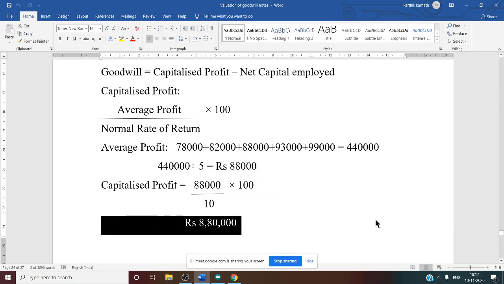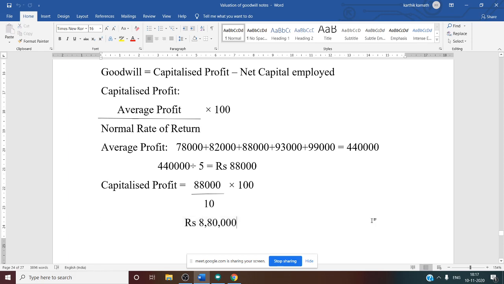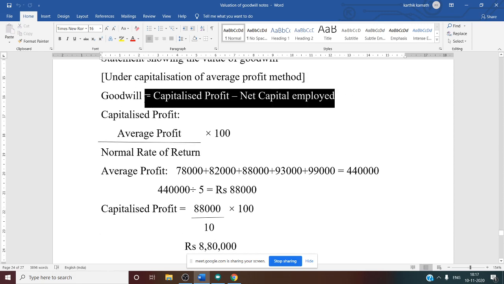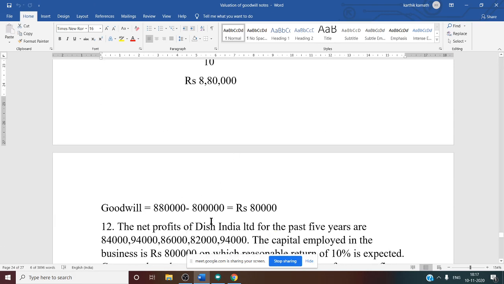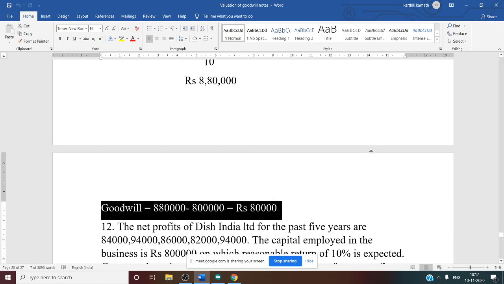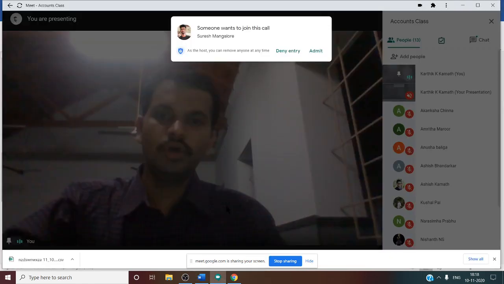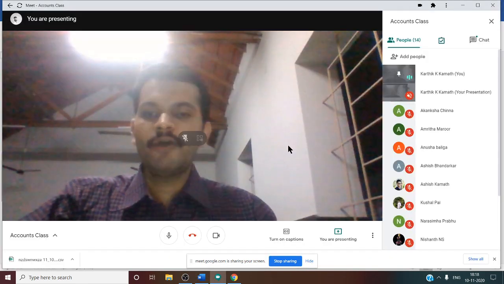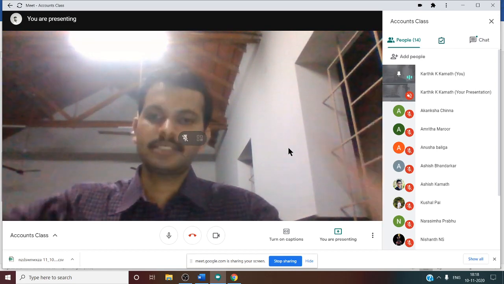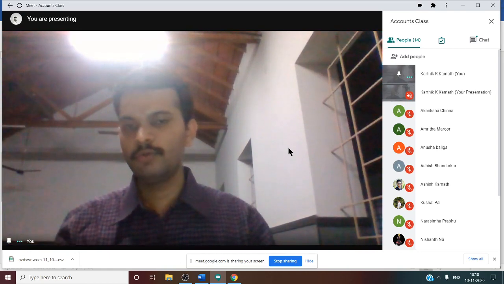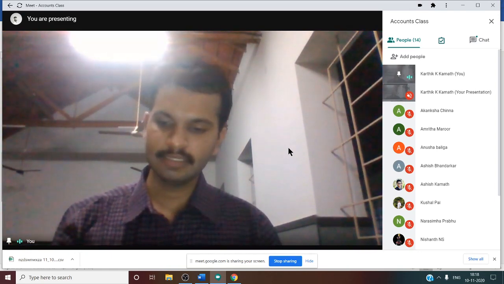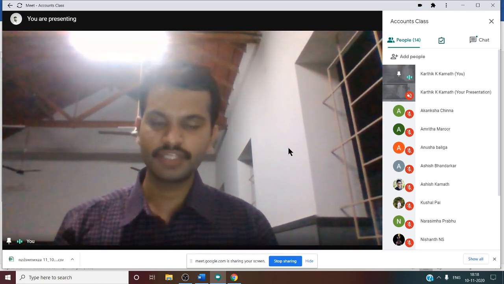Now it is very simple. After knowing capitalized profit, it is very simple. Why? Because goodwill is equal to capitalized profit minus net capital employed. So goodwill is equal to 8,80,000 minus 8 lakh, which is given in the question. So the final answer is 80,000. This is our goodwill answer. This type of question comes for 6 marks. If you see the previous year question papers, you will come to know that they very frequently ask this type of question, the capitalization method.